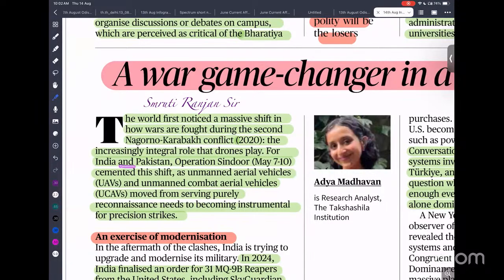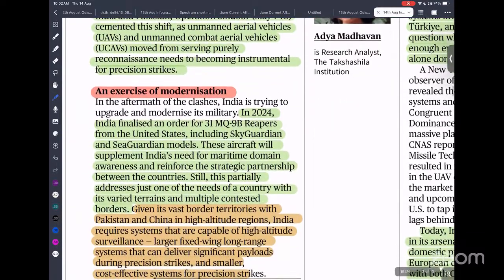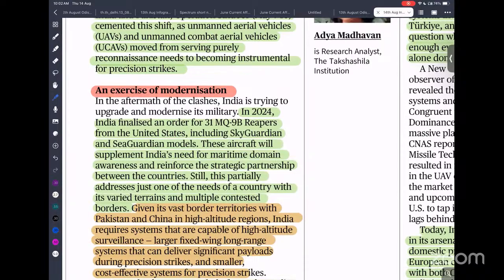The same thing happened with Operation Sindoor also. During that operation, we had the upper edge over Pakistan because of the use of drones. So that led to the big question: how far is India building its drone power? We mostly rely on the import of drones, for example, Israel's Heron drone. Then we are also importing the Guardian sea drone from the USA. But if you look into the international market, it is not only the USA and Israel, other countries are also dominating: Russia, China, Turkey.